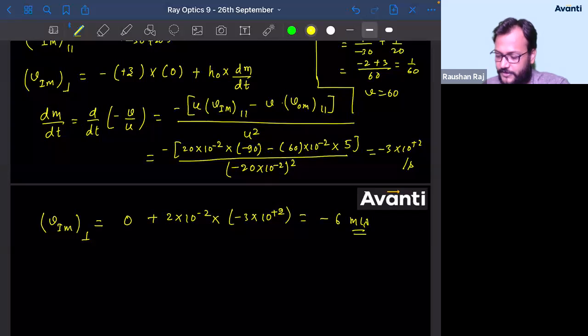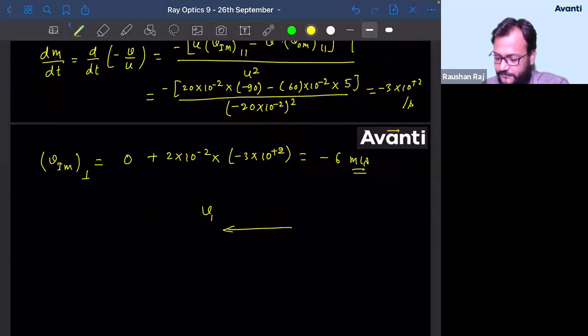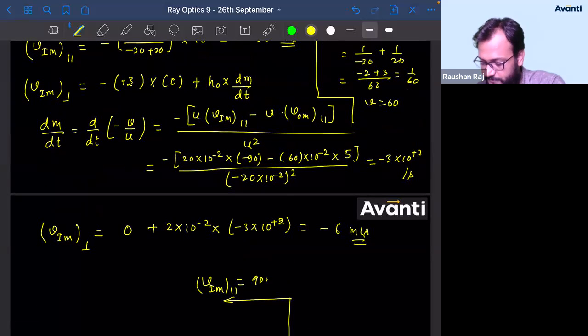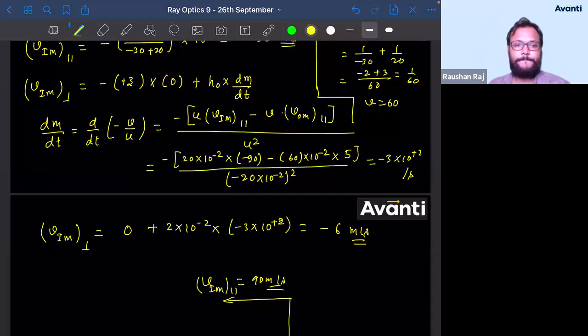So particle कैसे मूव करेगा बच्चा? So particle will move in this direction. This will be the velocity of image in parallel direction. This will be the velocity of image in perpendicular direction. This value will be 6 meter per second and this value will be कितना मिला है? 90 meter per second. Alright guys click yes if you have understood this.